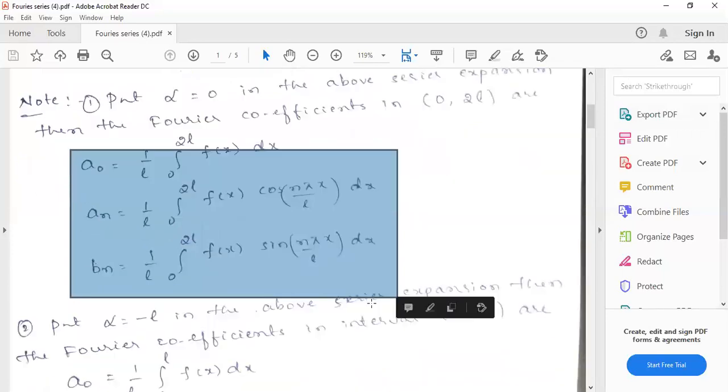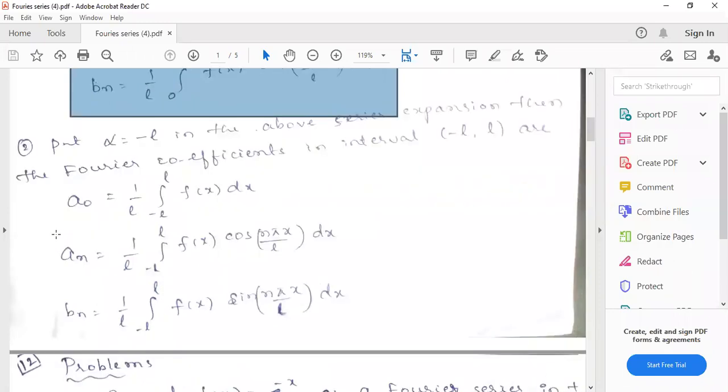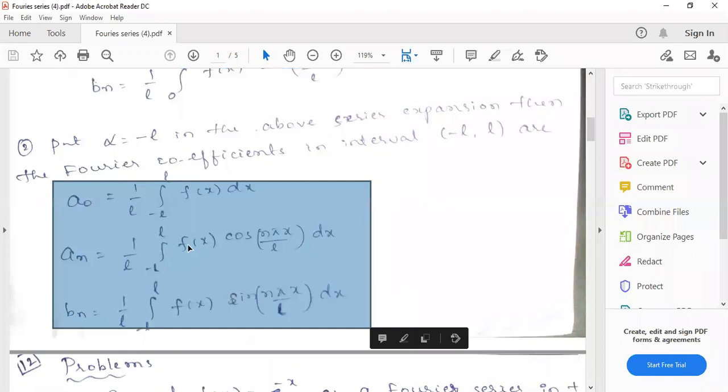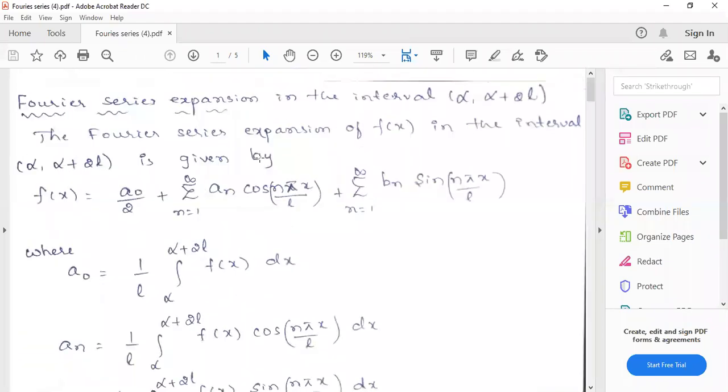You can just go through this. And if you put alpha equals minus l, then you will get the relations for the Fourier coefficients in the interval minus l to l, which will be given by a naught equals 1 by l into integral over minus l to l of f of x dx. You are only changing the integral interval; apart from that, everything will be the same. To remember this, in place of nx, you have to remember n pi x by l. That is the only major difference between the pi interval and the L interval. L is nothing but an unknown constant.